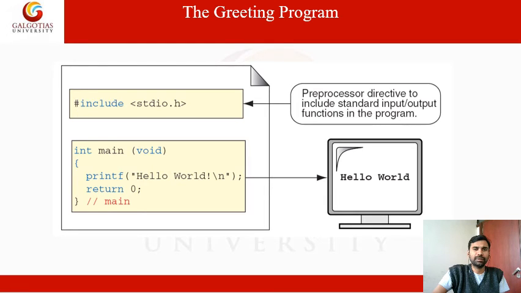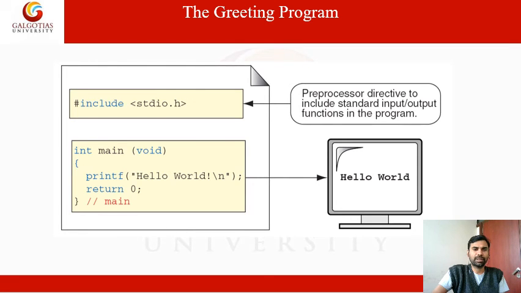Next, printf. This is the printf statement: whatever you put in the double quotes, it will just print. It is not processing anything, it just prints whatever you want to print. For example, hello world will print here, and then return 0. Look at this: the return type is integer, so we put the integer 0.